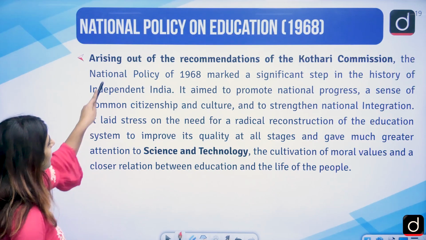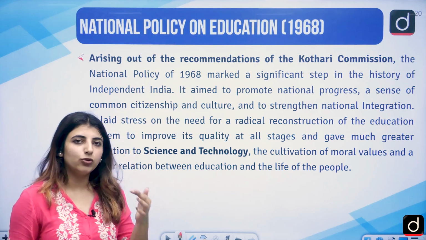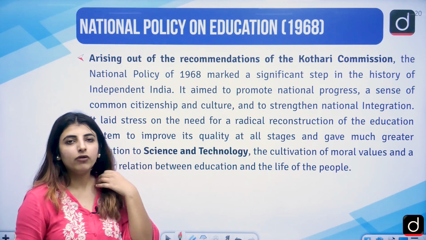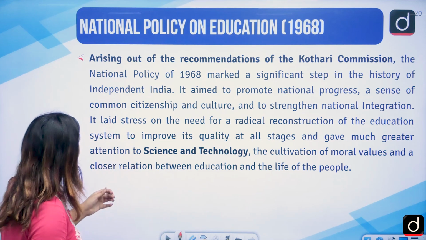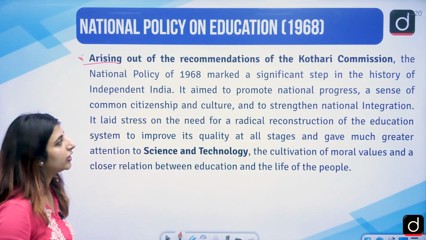So first is the National Policy on Education in the year 1968, as I told you, during the time when Indira Gandhi ji was the Prime Minister, arising out of the recommendations of the Kothari Commission.